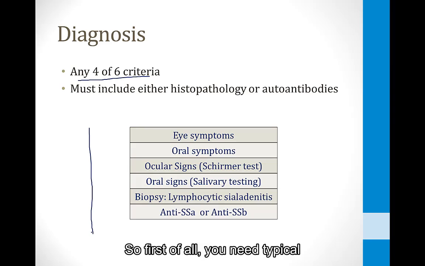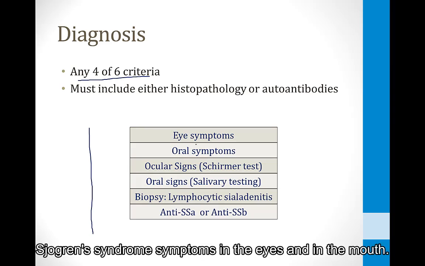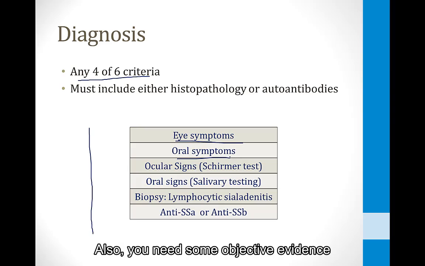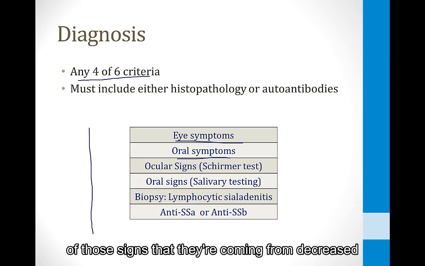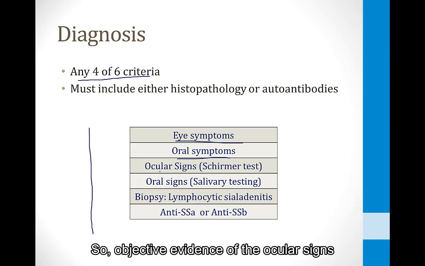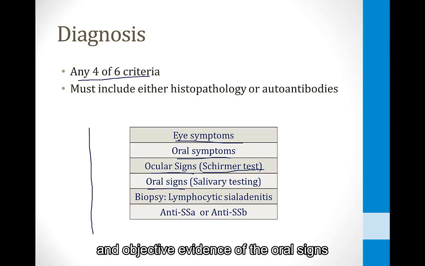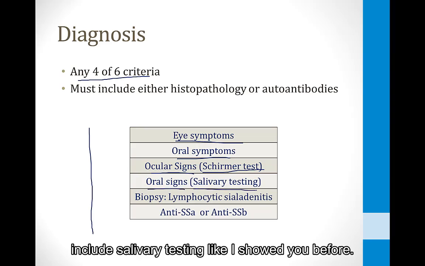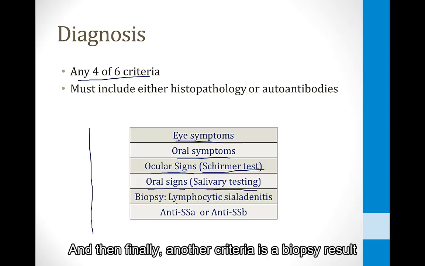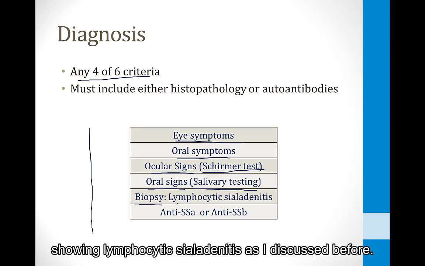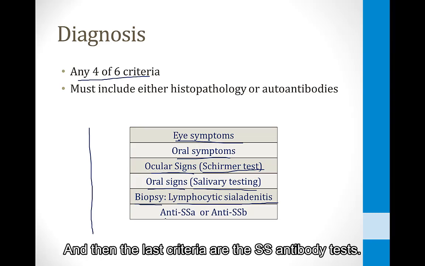So first of all, you need typical Sjogren syndrome symptoms in the eyes and in the mouth. Also, you need some objective evidence of those signs that they're coming from decreased tear and saliva production. So objective evidence of the ocular signs include the Schirmer test, like I showed you before, and objective evidence of the oral signs includes salivary testing, like I showed you before. And then finally, another criteria is a biopsy result showing lymphocytic sialadenitis, as I discussed before. And then the last criteria are the SS antibody tests.